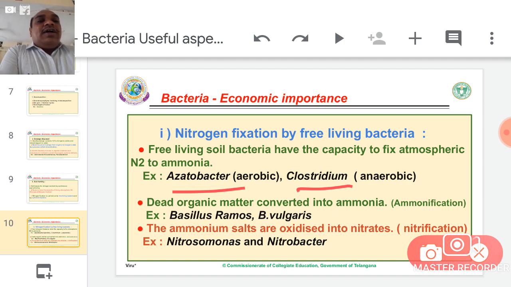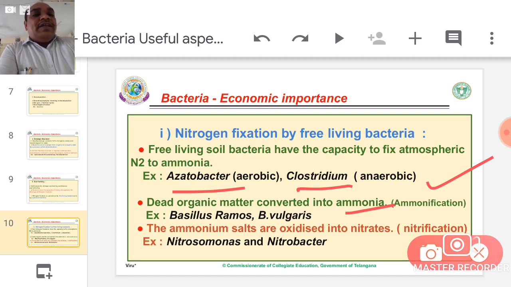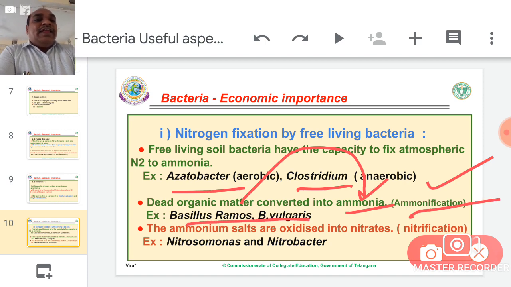Another one is dead organic matter converting into ammonia. This process is called ammonification. After decomposition, the saprophytes break dead matter into smaller pieces, that is called organic matter. That organic matter is converted into ammonia, either NH3 or NH4+, and that process is called ammonification. Some species of Bacillus are involved in ammonification. One is Bacillus ramosus, another one is Bacillus vulgaris.